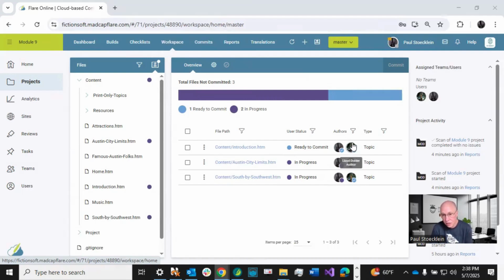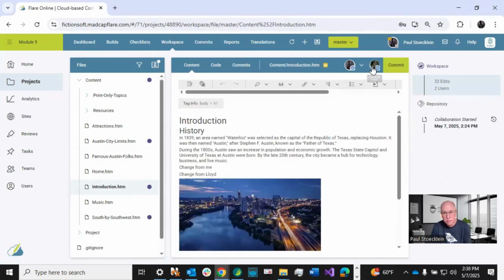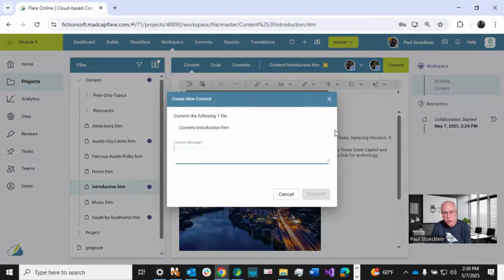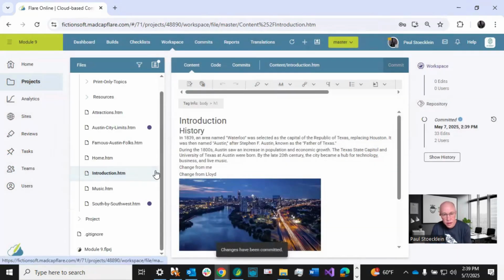He actually didn't need to set it as ready to commit. He could have just committed the changes because that was done. But I'm the only one working in these two. So if I'm done, I could go ahead and commit. So I'm going to go back to this introduction topic and see, there are the check marks again, and I'm going to commit this, and I'm just going to type a real easy little edits message in there and click commit. So now my indicator is gone from here, and it's gone also in the workspace overview.